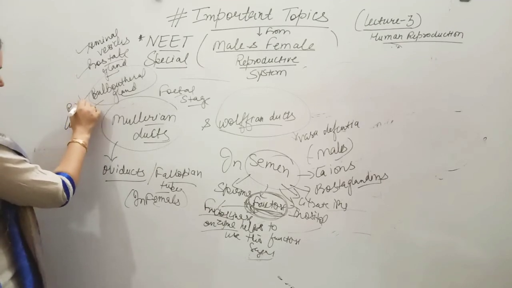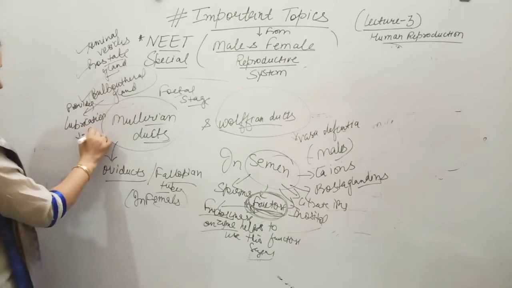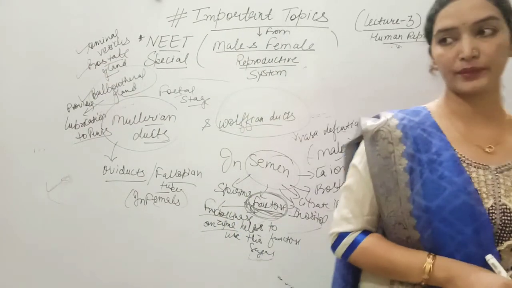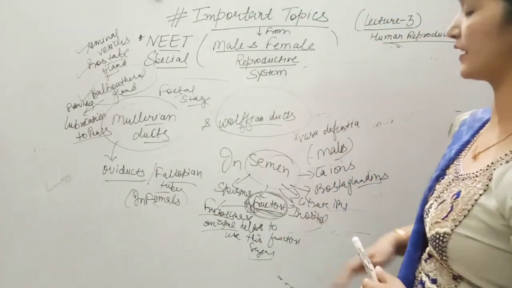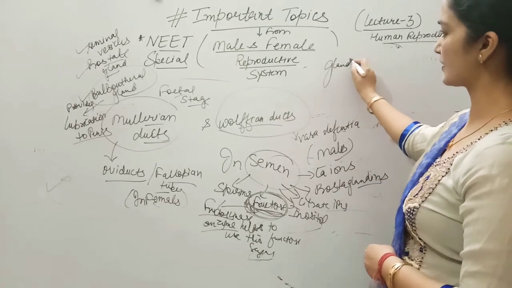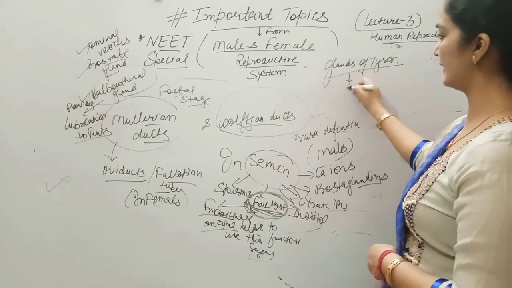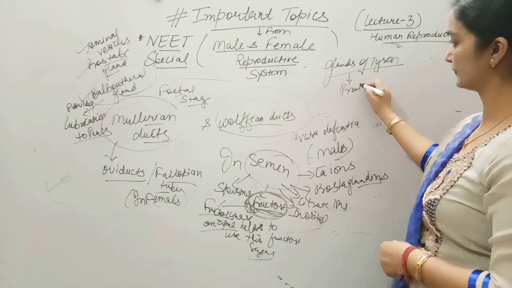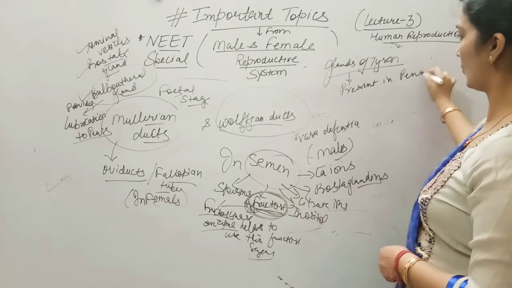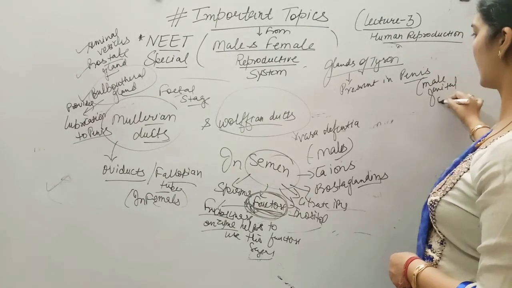It also provides lubrication to the penis, that helps in copulation, you can say. And now we are coming to whether there are any special glands present in the penis. So yes, glands of Tyson are present in the penis. Alright, that is the male genital organ.